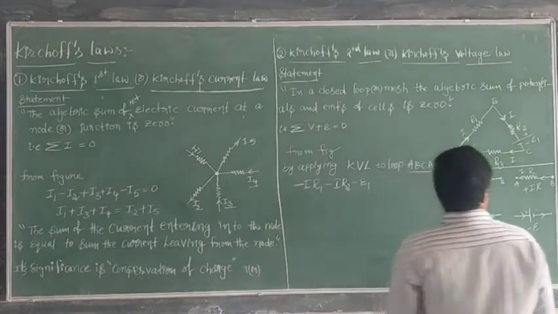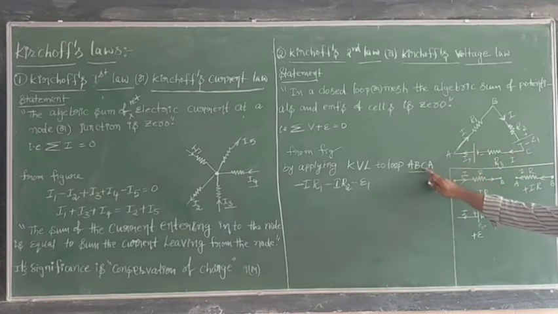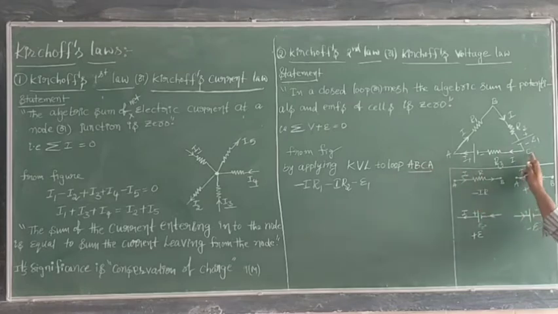Next, thereafter, once again C to A. Your direction is like this. See, first A to B, B to C, C to A. Your path direction and current direction.